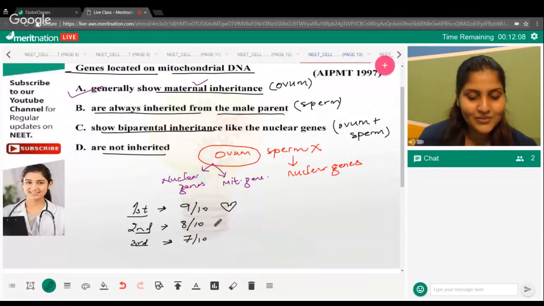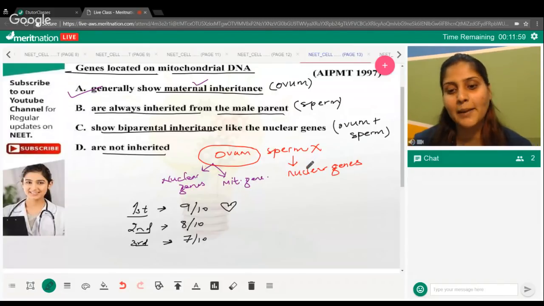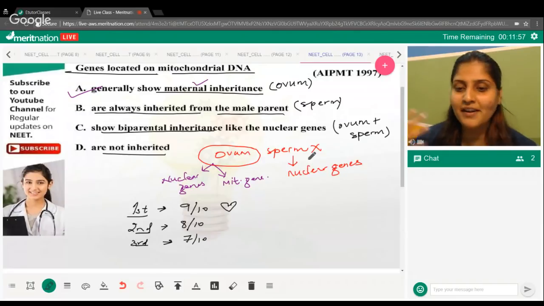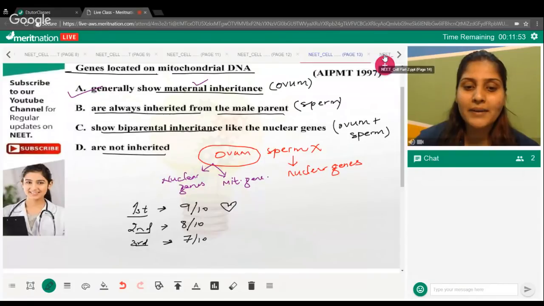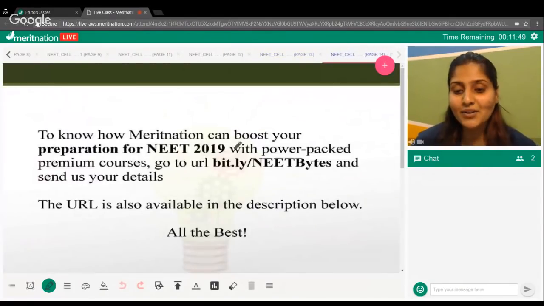Well done. I hope you will be studying more for your upcoming sessions, because all the sessions will have the same pattern. We will be doing a rapid fire round like that. Okay, so I'll take your leave now. We will meet in the next session with some more topics, more conceptual questions, more rapid rounds going on.